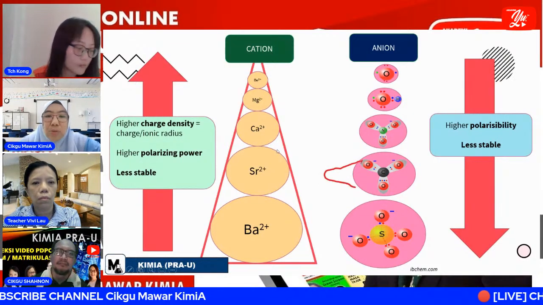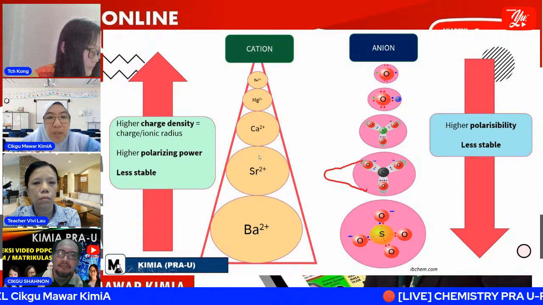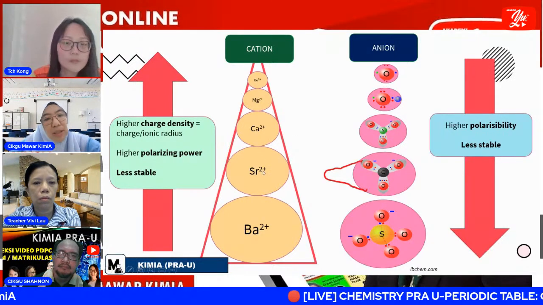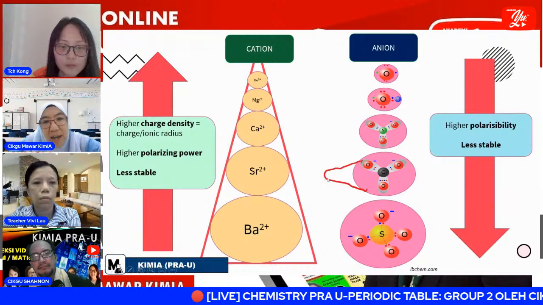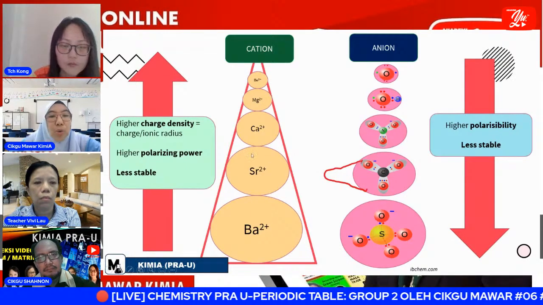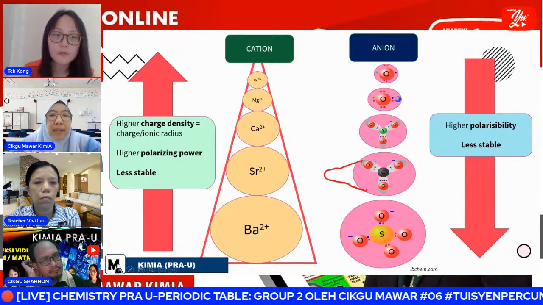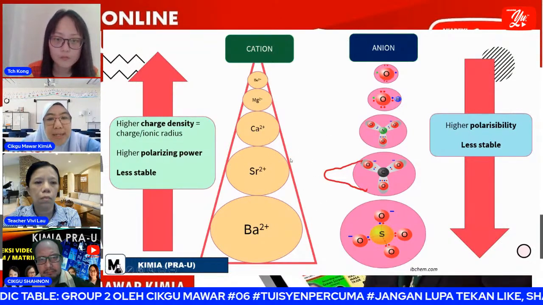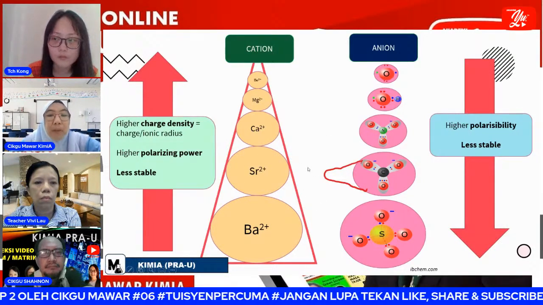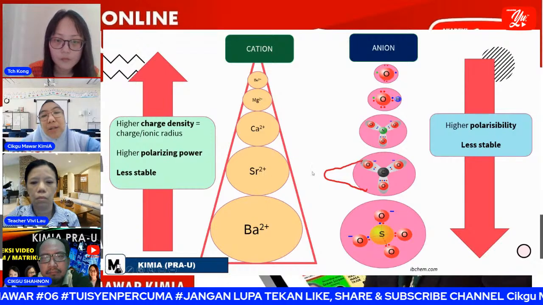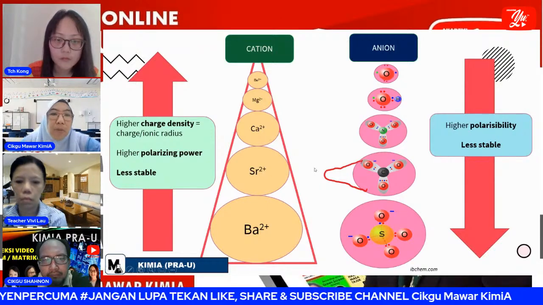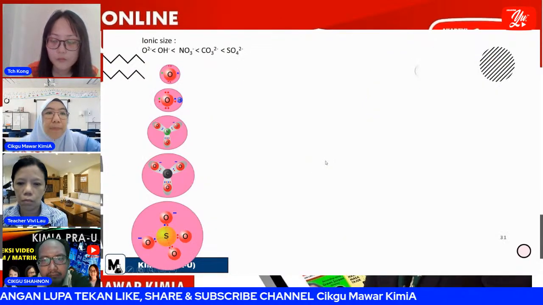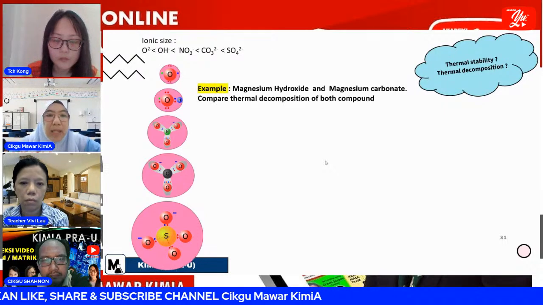Okay, let's say this one, what we call polarized, which is strontium. So strontium easily polarizes the carbonate ion towards itself. It will attract electrons towards itself. When this happens, this shows that this compound is less stable, less stable because attraction occurs. If it is stable, it will not happen. Okay, then this is the thermal stability and thermal decomposition.